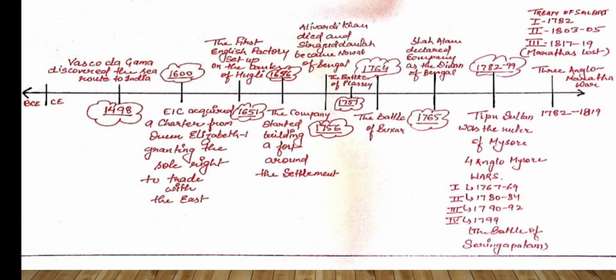The British started establishing their paramountcy through different methods, through different changes in administration, which I discussed already through the map. So this is how we can understand this chapter. Very, very interesting. If you learn this chapter now after seeing this video, and read the chapter thoroughly, you will get to know how simple these things were. So please learn it, read it again, and you will get the complete picture of this. Thank you so much.